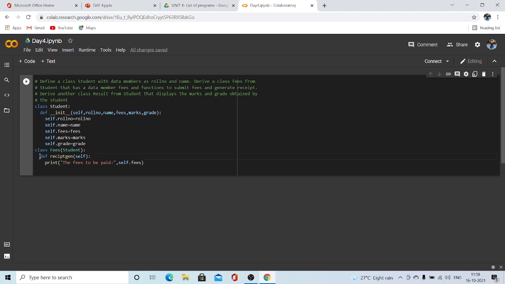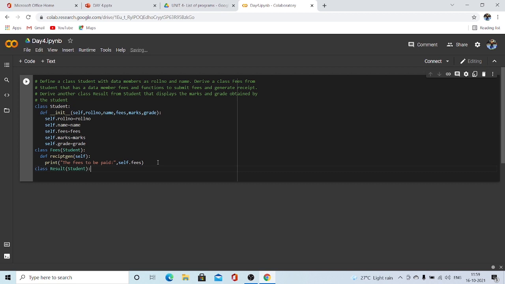We have written a function and we have also generated the fees to be paid. Then derive another class result from student that displays the marks and grade obtained by student. Now we have to create one more class with name as result, and it should be derived from student, right? We are deriving from student.